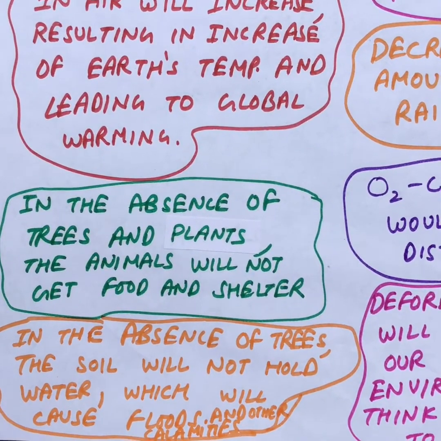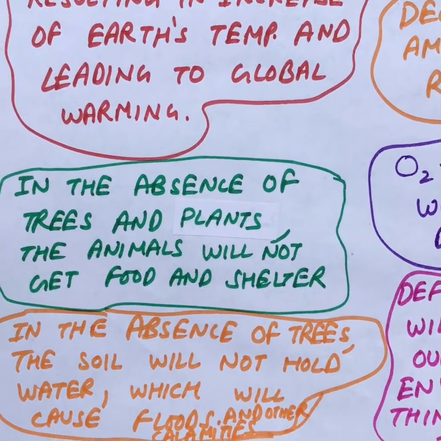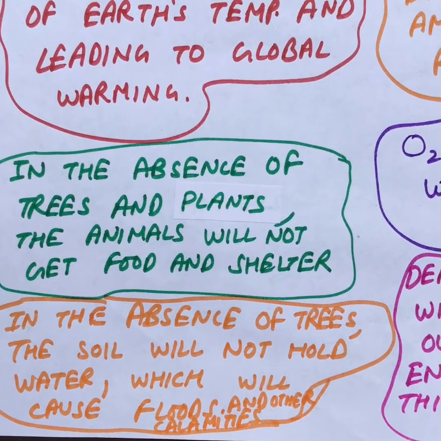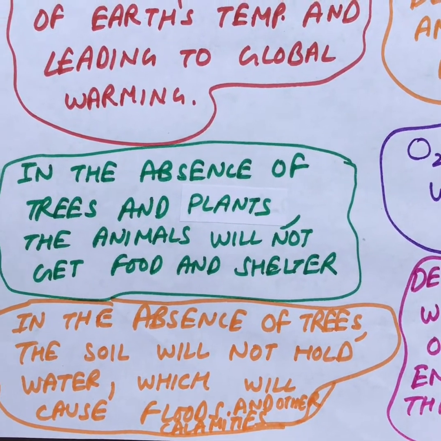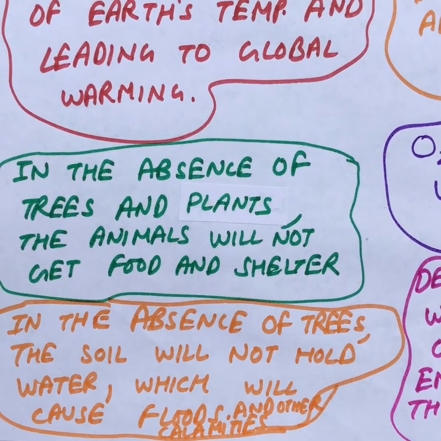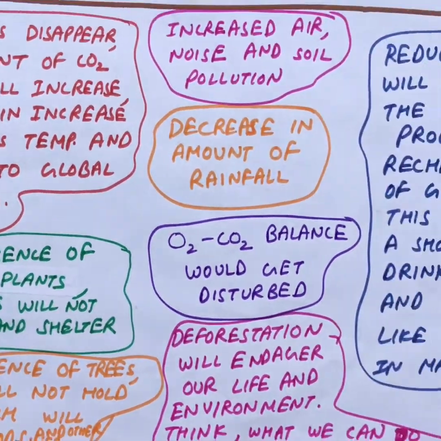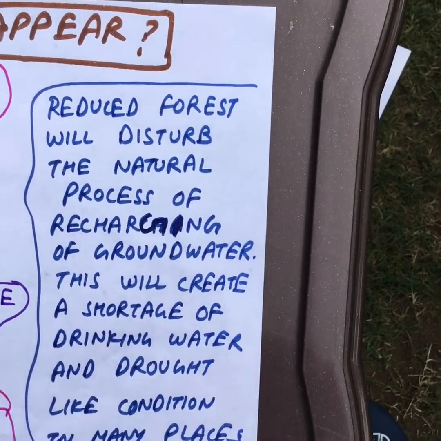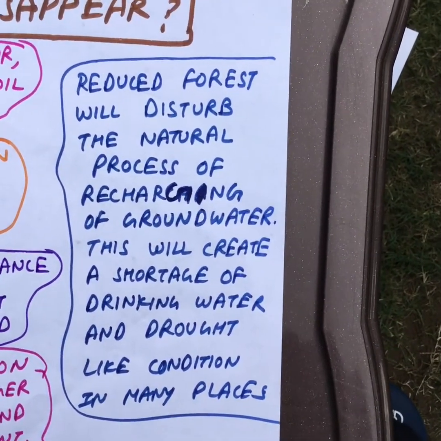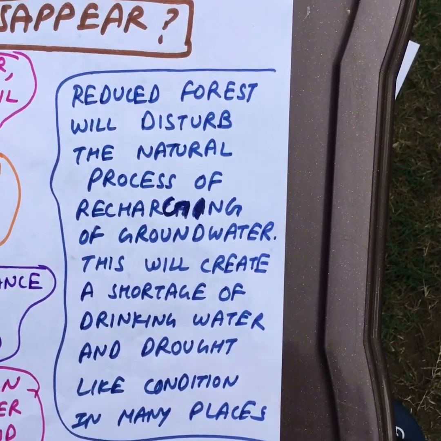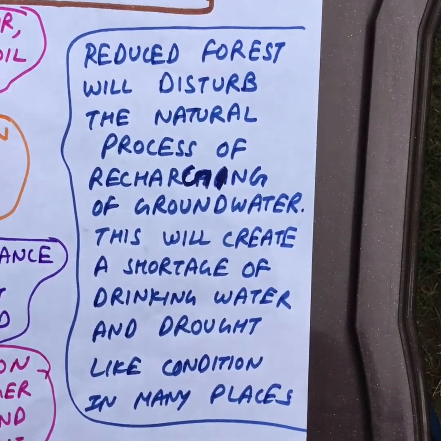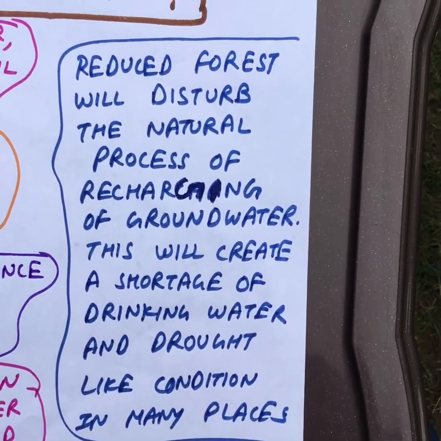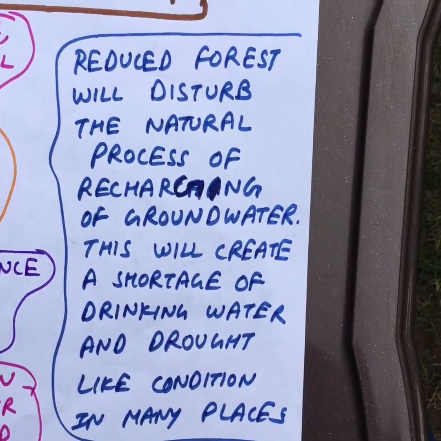In the absence of trees and plants, the animals will not get food and shelter. In the absence of trees, the soil will not hold water, which will cause soil erosion. Reduced forest cover will disturb the natural process of recharging the groundwater. This will create a shortage of drinking water and drought-like conditions in many places.